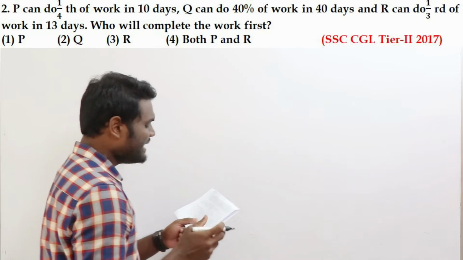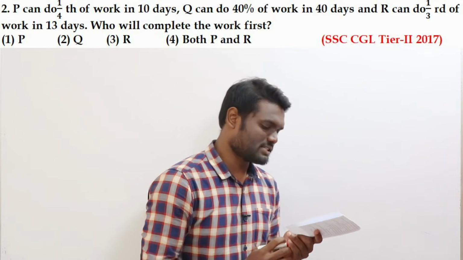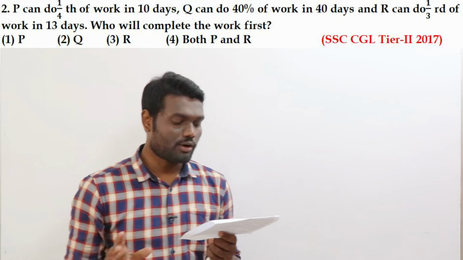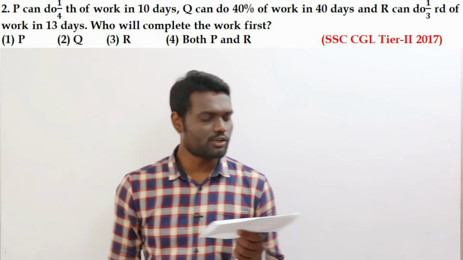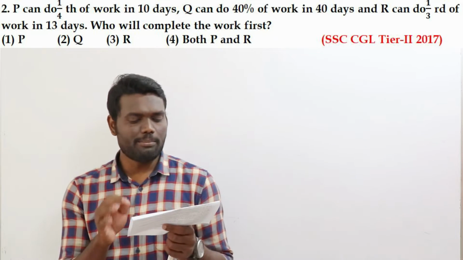It is saying that P can do 1/4 of the work in 10 days. Q can do 40% of the work in 40 days. R can do 1/3 of the work in 30 days. Who will complete the work first?